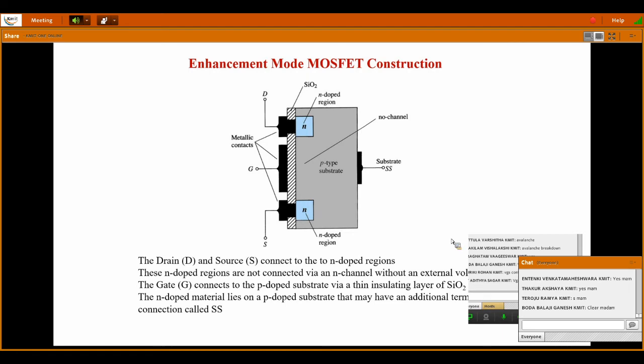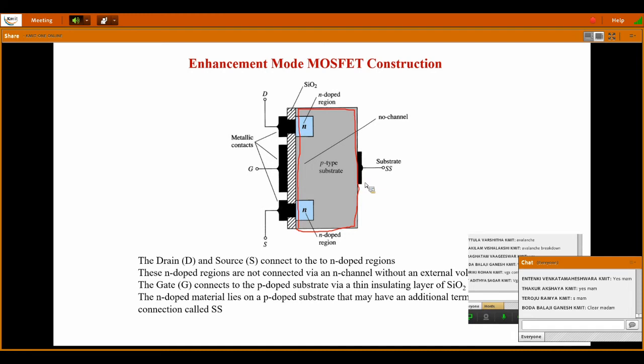Now we have come to the actual construction of it. It is somewhat similar to the FET, but with a slight modification in the doping of the materials. This main rectangular box, this complete outside box, is nothing but a substrate.